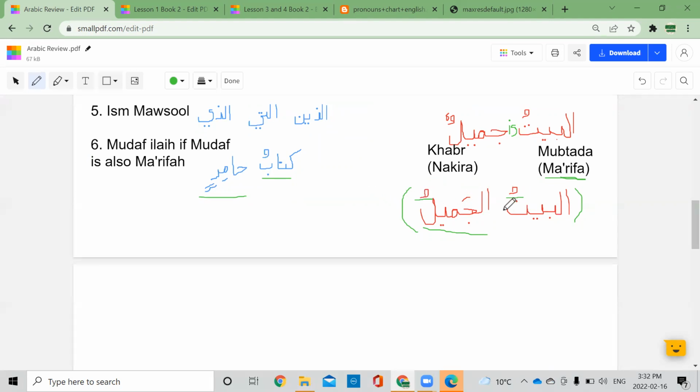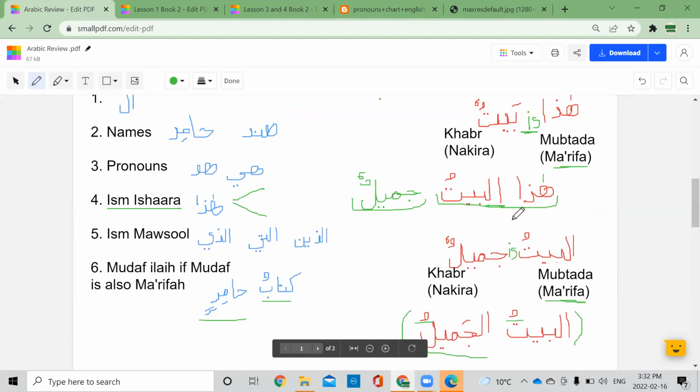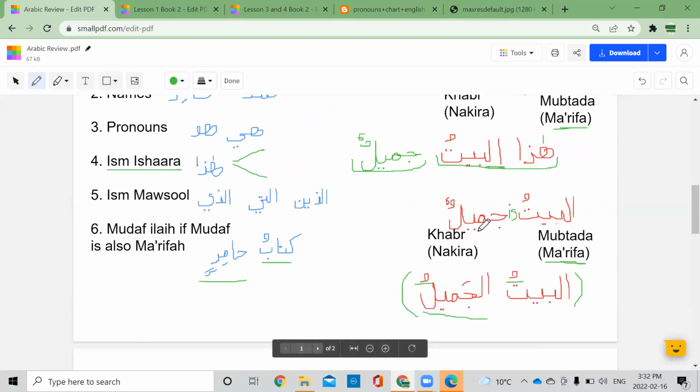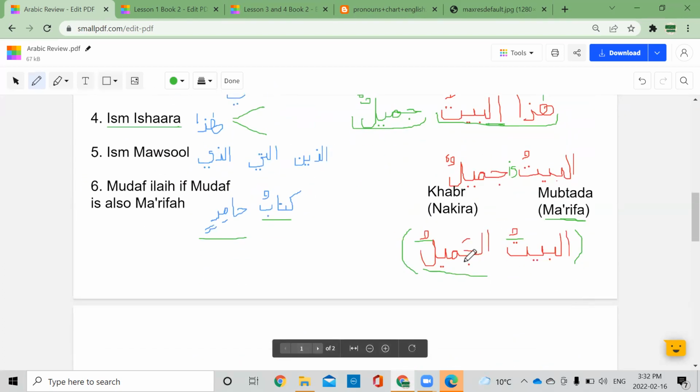The second one was gender. Are they the same in gender? Both are muzakkar. How do we know it's muzakkar? Because it doesn't look like it's muannas. As long as a noun is not feminine, then it's masculine. We have pointers for feminine. If it's one of these categories, then it will be feminine. If it's none of these, then it is masculine. So this is masculine, this is masculine. That's correct.